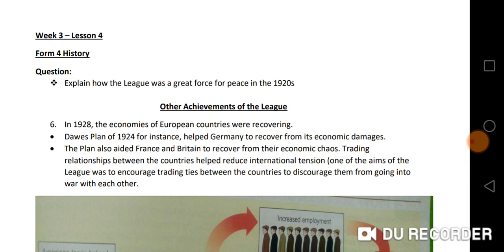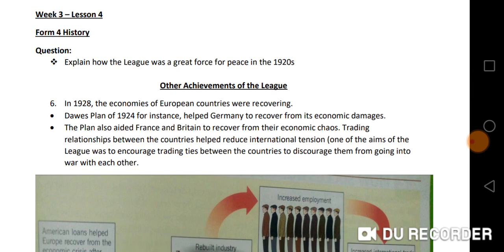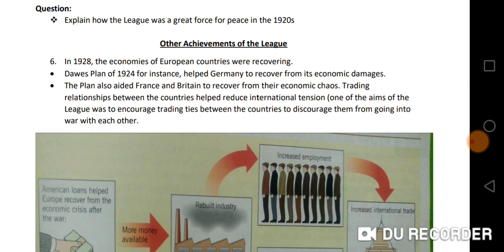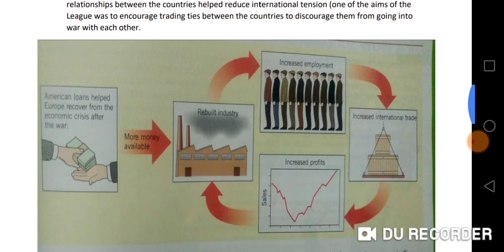Number 6, in 1928, the economies of European countries were recovering. And the Dawes Plan of 1924, for instance, helped Germany to recover from its economic damages. We see that the plan also aided France and Britain to recover from their economic chaos, and trading relationships between the countries helped reduce international tension. And we know that one of the main aims of the League was to encourage trading ties between the countries so as to discourage them from going into war with each other.